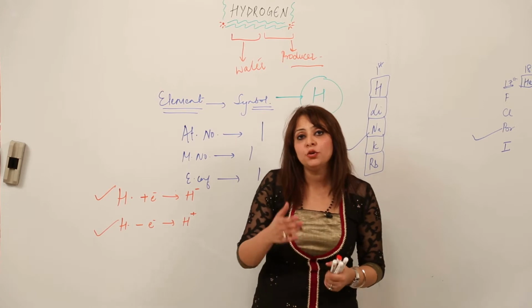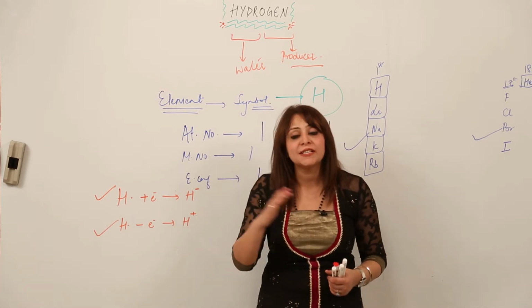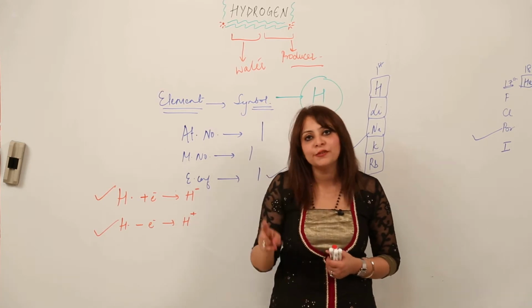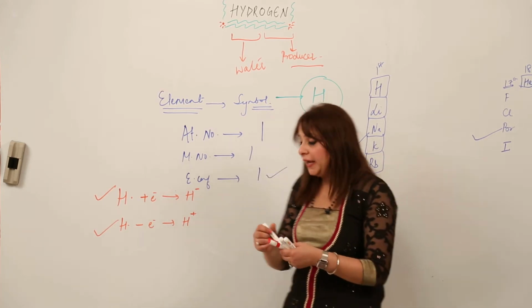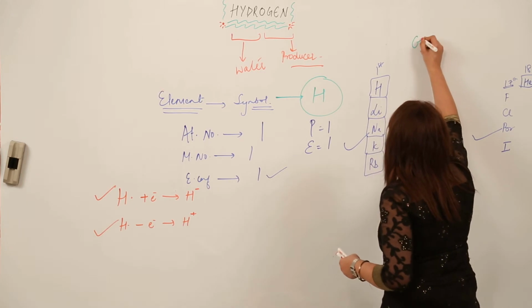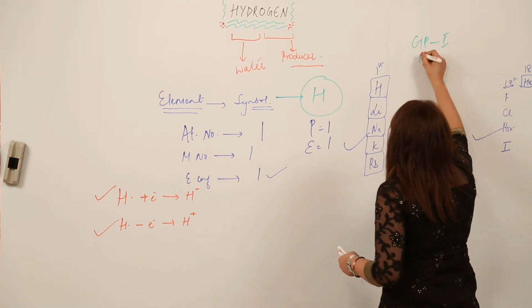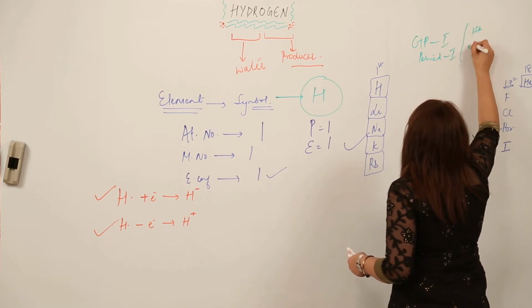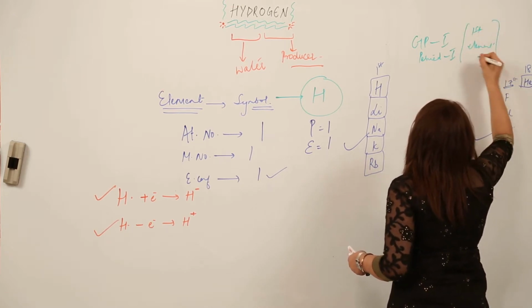So hydrogen can be placed in both groups as it resembles both. But we cannot place the same element in two different groups. That is why it is placed in group 1 and period 1, the first element of the periodic table.